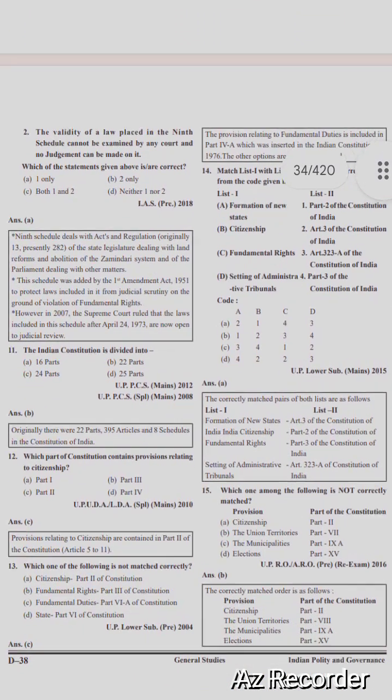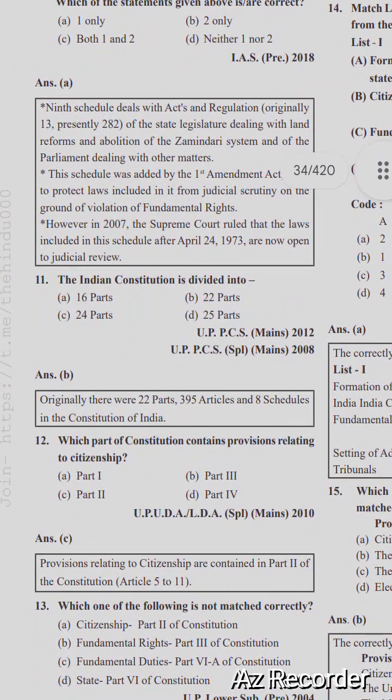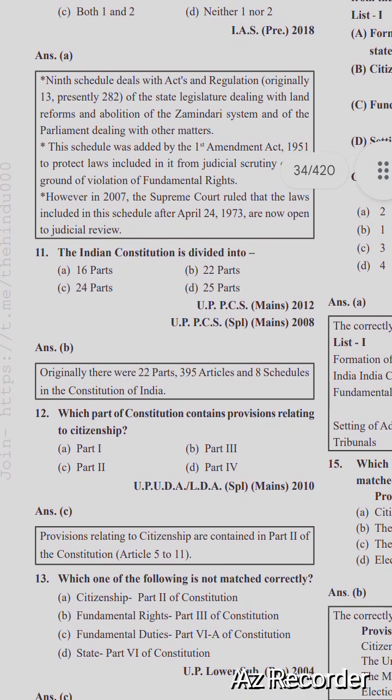The Indian Constitution is divided into 16 parts, 22 parts, 24 parts, or 25 parts? The right option is option B, 22 parts. Originally there are 22 parts, 395 articles and 8 schedules in the Constitution of India.